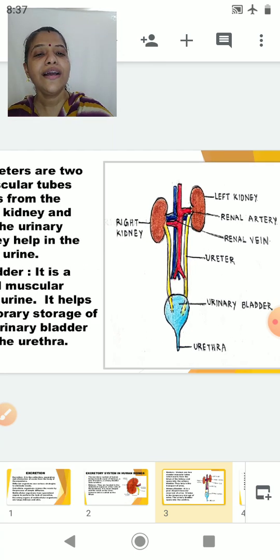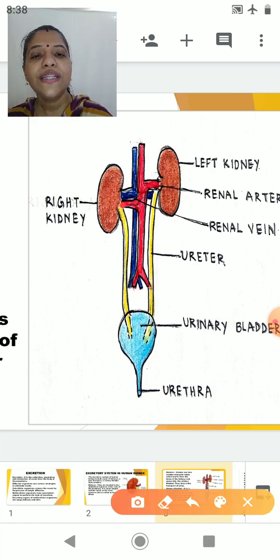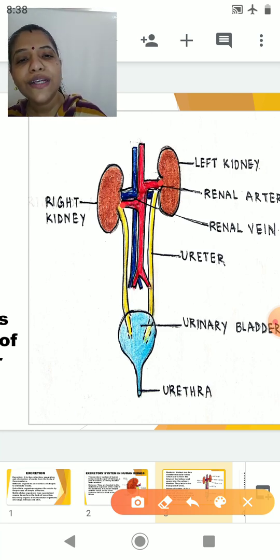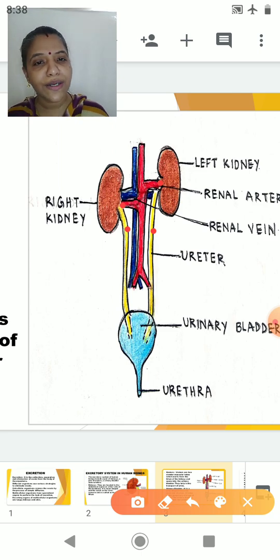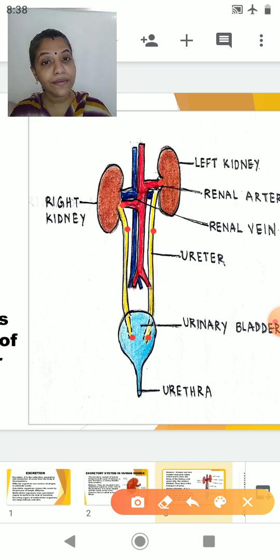So I will just enlarge this diagram so that you can see. Now students, can you see this is the hilum of the kidney on either side? Can you see the hilum here? From the hilum, can you see the two yellow tubes which are coming down? They run in the downward direction, and you can see they open into the urinary bladder. They help in the transport of urine from the kidney to the urinary bladder.